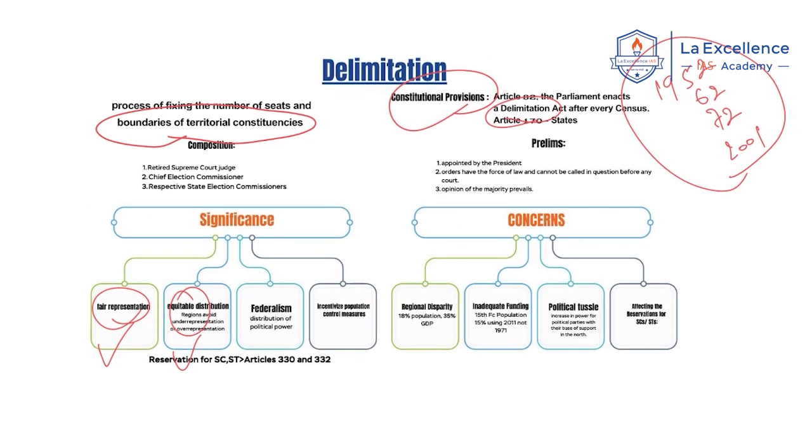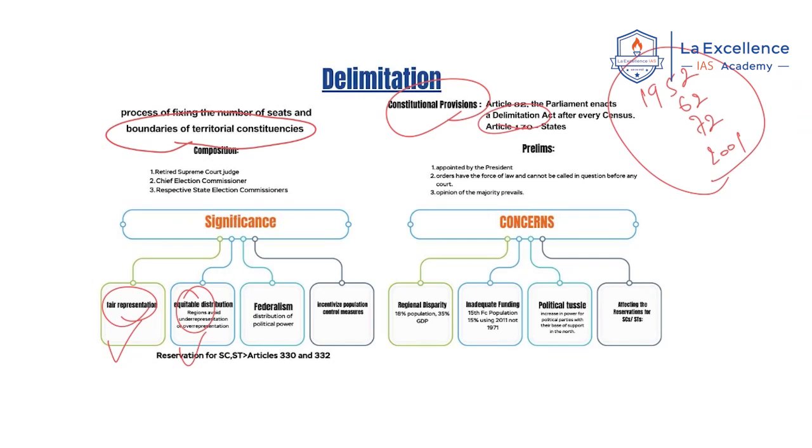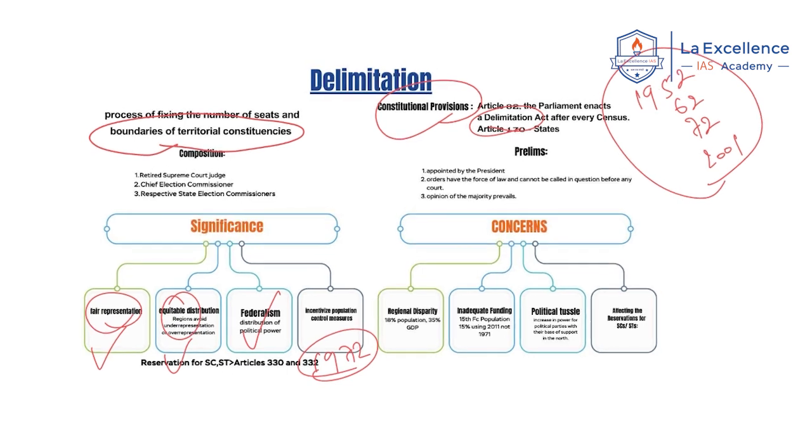Federalism: distribution of political power. On the basis of delimitation only, the seats are distributed across the states. Next, incentivizing population control measures. Delimitation was frozen to control the population in 1972. In this way, this is significant. This is what is important from the mains perspective regarding significance.